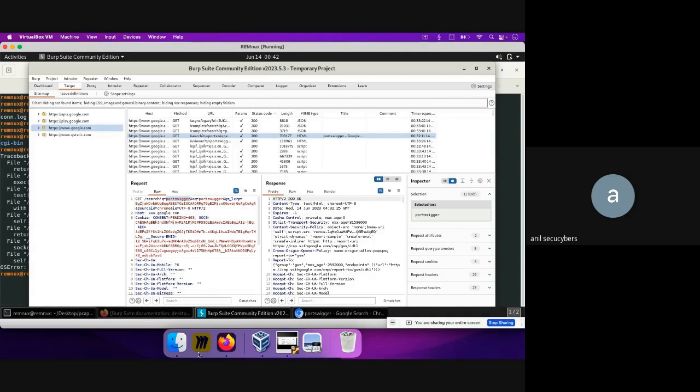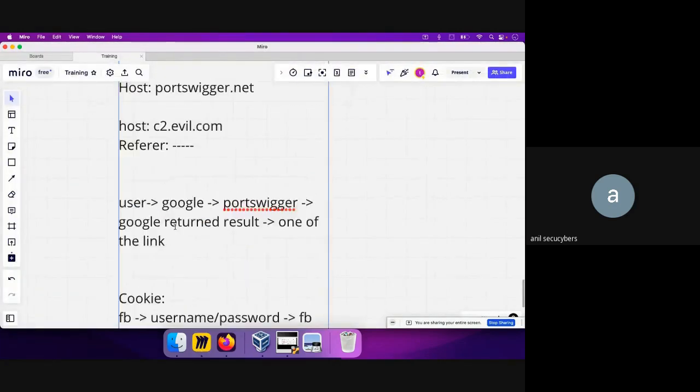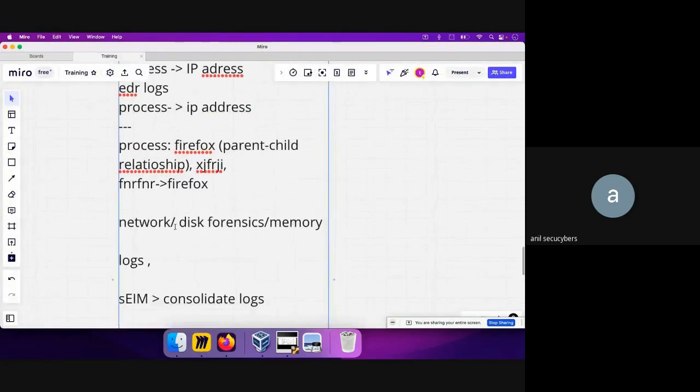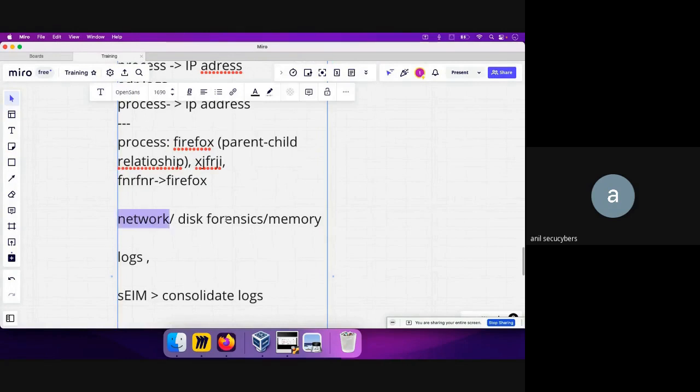as I told you when I was discussing why I am investing more time in network and why I'm investing more time in forensics, let's say you don't have that tool, which is the Axiom tool. When I discuss this forensic part, I will be discussing the artifacts, or the logs on the system, that can tell you what websites the user has visited previously. Okay, so if you know about those things,